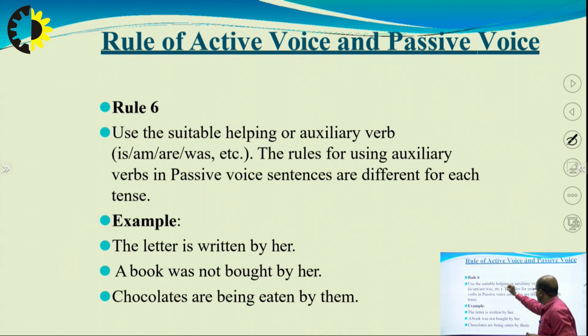Is, am, are, was. So we see it is getting different as per this rule. The rules for using auxiliary verbs in passive voice sentences are different for each tense. As the tense changes, there will be some changes in the sentence also.